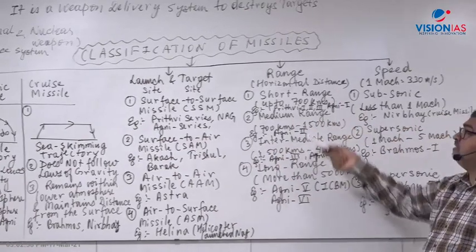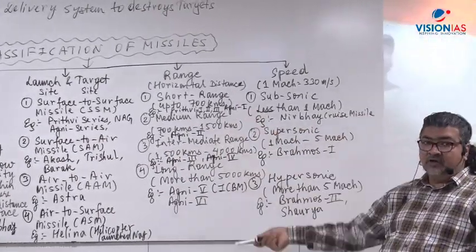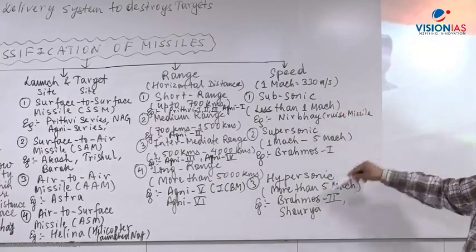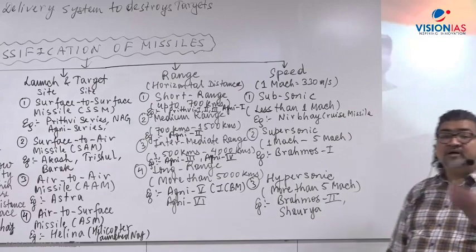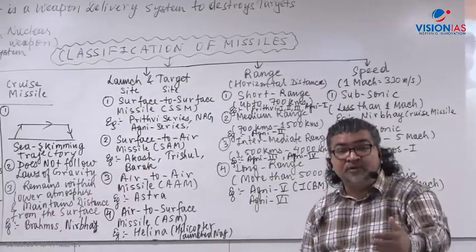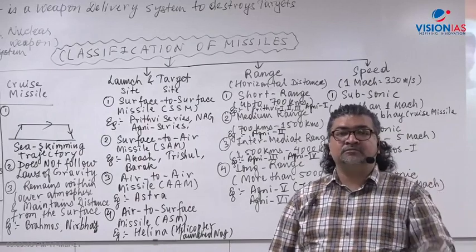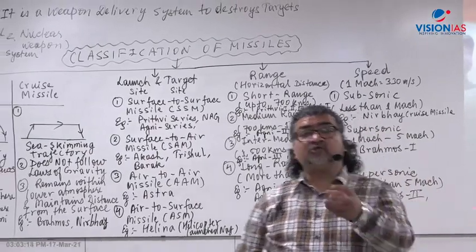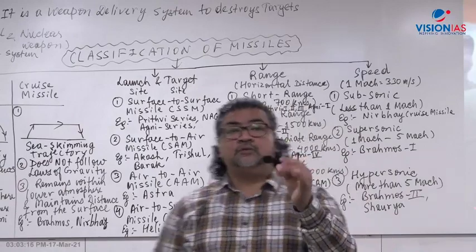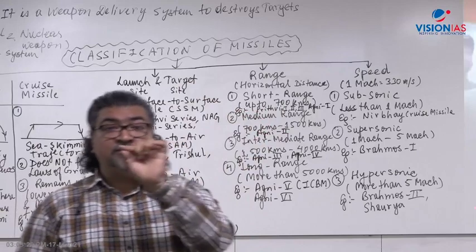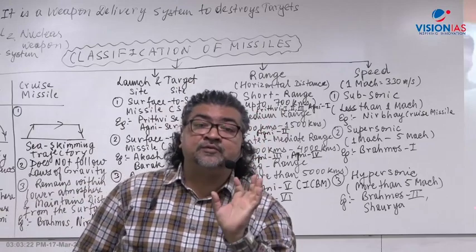How much is the range of the missile? Short range, medium range, long range? Whether it is subsonic, supersonic or hypersonic? What type of fuel, propellant does it use? Solid propellant, liquid propellant. Sometimes the question, as a fact, may also ask you about the fuel, propellant. Like in 2014, Agni 4, there was one sentence about solid fuel and liquid fuel.